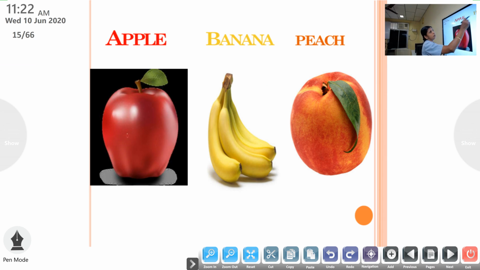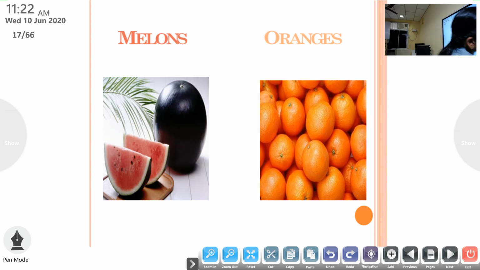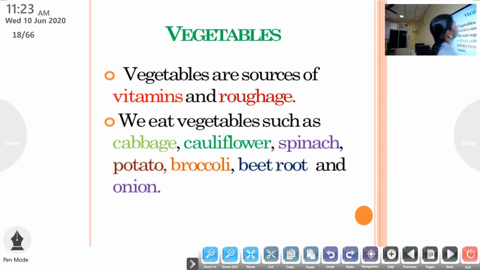Next, these are the pictures of various fruits. What is this? This is apple. This one banana. This one peach. All these are familiar to you. Okay. Next, which fruit is this? Cherry. This one grapes. This is mango. Then watermelon. Then oranges. All these are various fruits which contain which nutrient? Vitamins. So we can use these fruits as a rich source of vitamins. Fruits and vegetables. Next is vegetables.